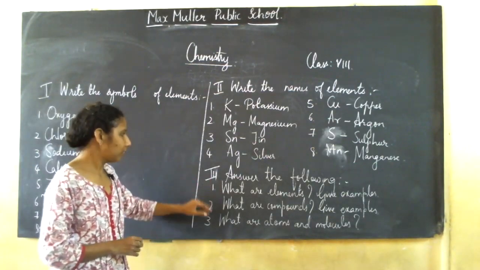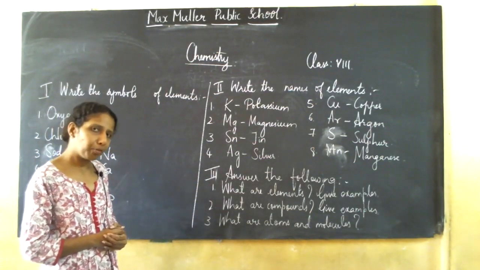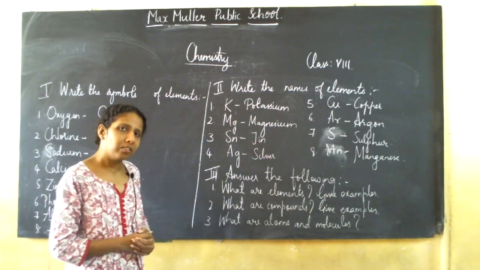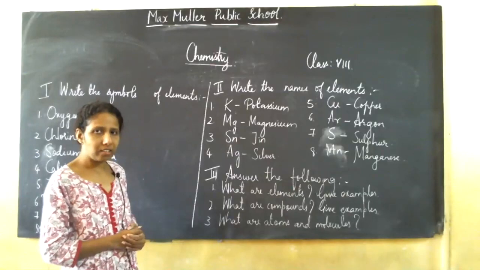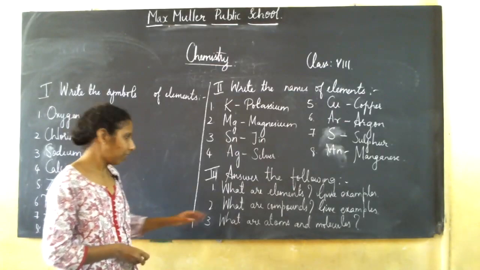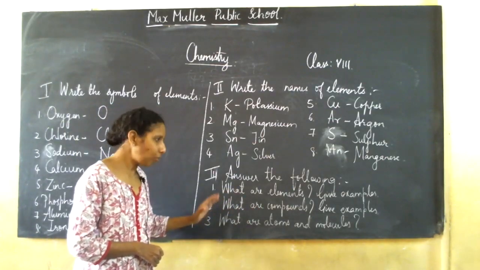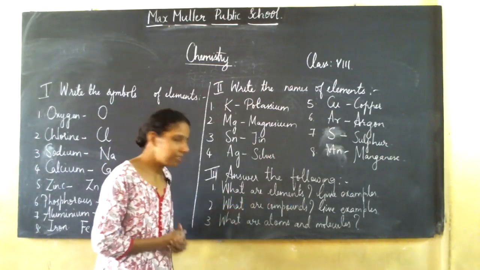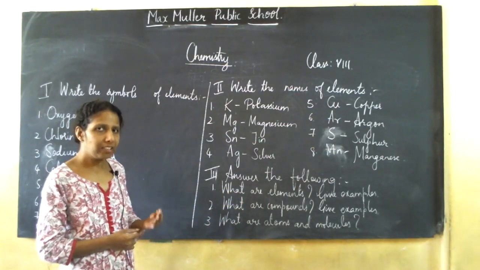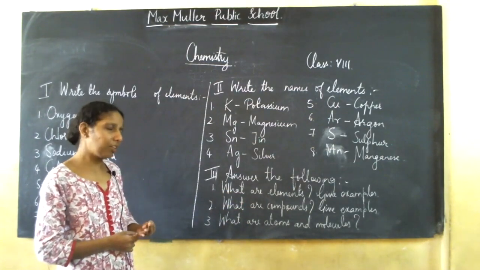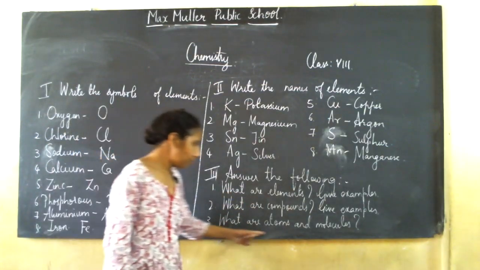And now answer the following. What are elements? Give examples. Elements are substances that are made up of the same kind of atoms, like oxygen, hydrogen, sulfur, and metals like sodium, potassium, etc. What are compounds? Compounds are substances that are made up of different kinds of atoms, isn't it? Examples: water, carbon dioxide, sulfur dioxide, ammonia, methane, etc.